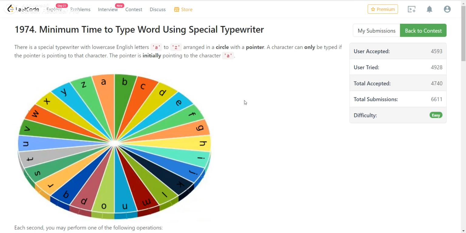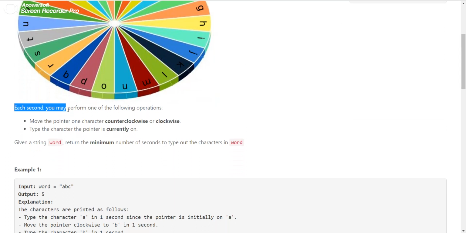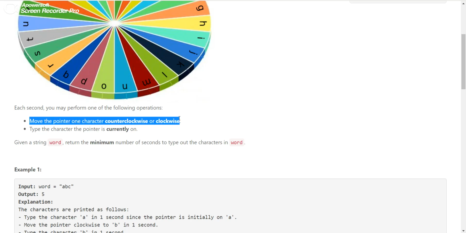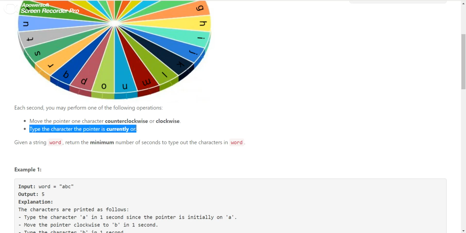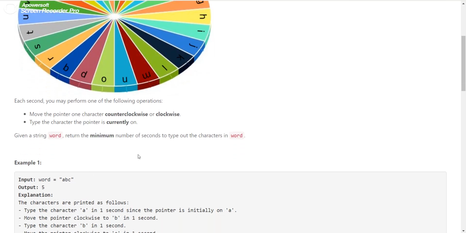You can see this is a wheel where there is a pointer which is pointing to A initially. At each second you may perform one of these operations, and both of these operations will take 1 second. You can move the pointer one character either in the counterclockwise, that is anti-clockwise direction, or in the clockwise direction. The second one is to type the character, and that typing will take 1 second. These are the two operations you can do.